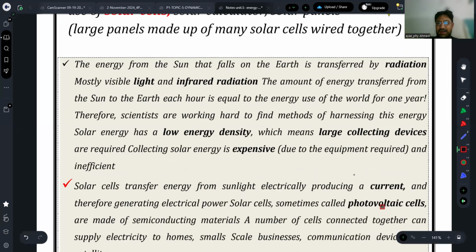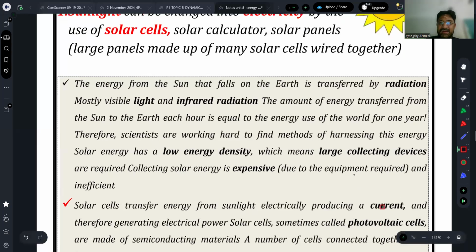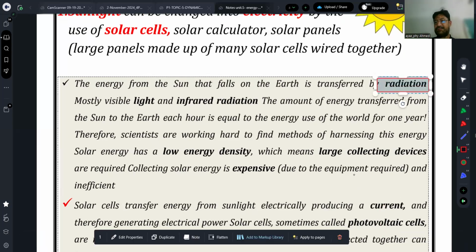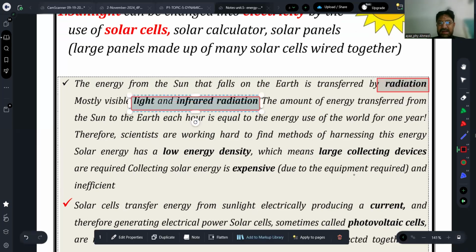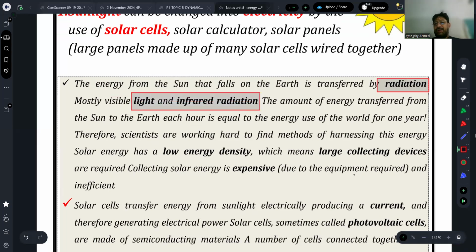So energy from the sun on the earth is transferred in the form of radiation. These radiations are in the form of light and infrared radiation and all that stuff. So keep this concept in your mind, that we receive solar energy as all seven spectrums of light: gamma rays, ultraviolet, x-rays, visible light, infrared, microwave, and radio wave. All of them are coming from the sun to the earth, and we are using them.